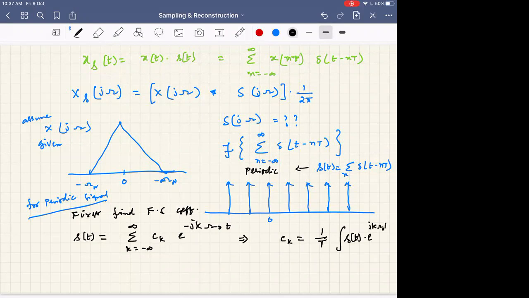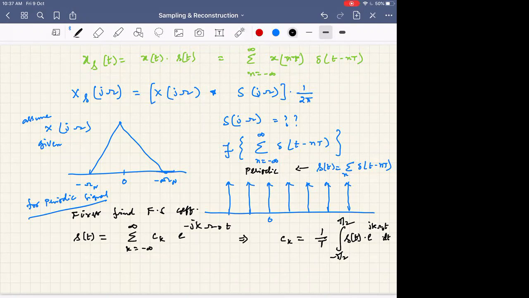He's saying that after simplification it is one by T. You can write plus or minus here; if you want to explicitly write it, it's okay. So now this is the expression for finding c_k.